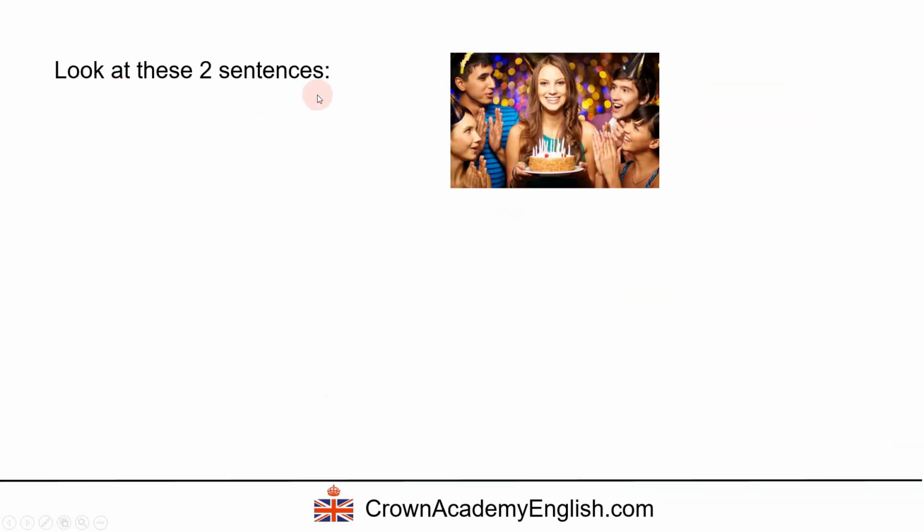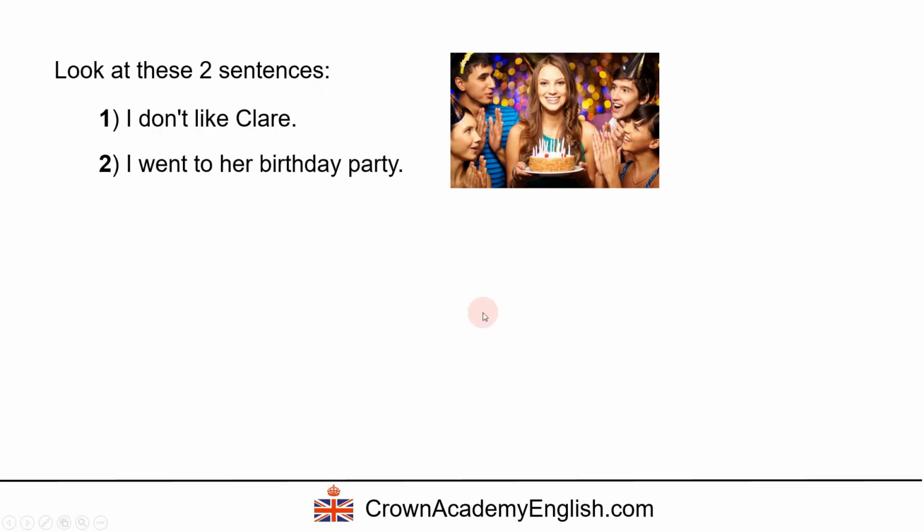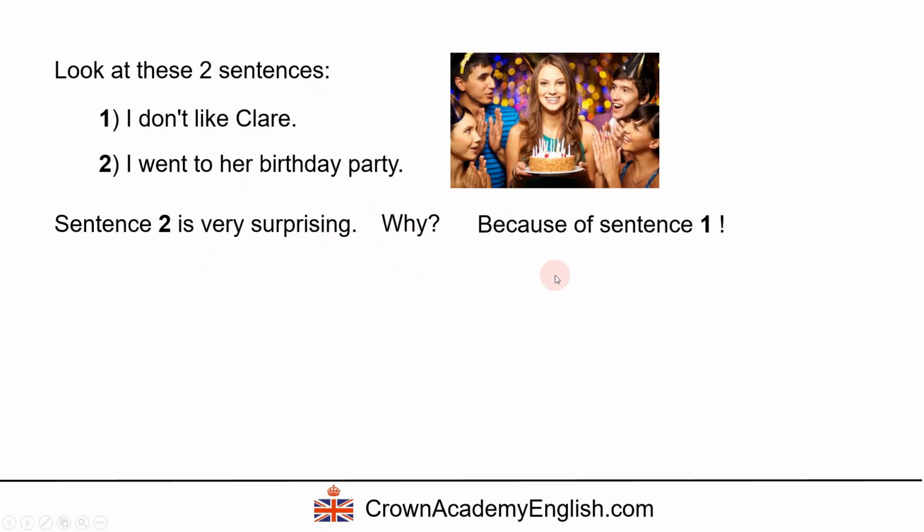Look at these two sentences. Number 1, I don't like Claire. And 2, I went to her birthday party. Sentence 2 is very surprising. Why? Well, because of sentence 1. I don't like Claire, but I went to her birthday party. That's very surprising.